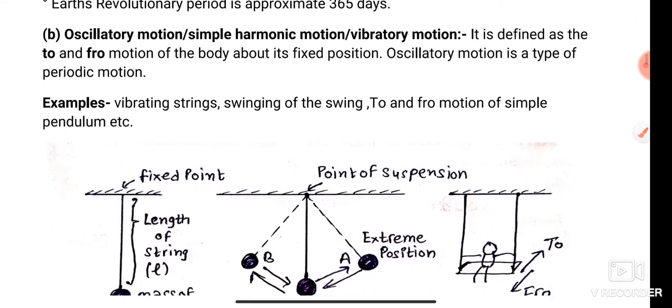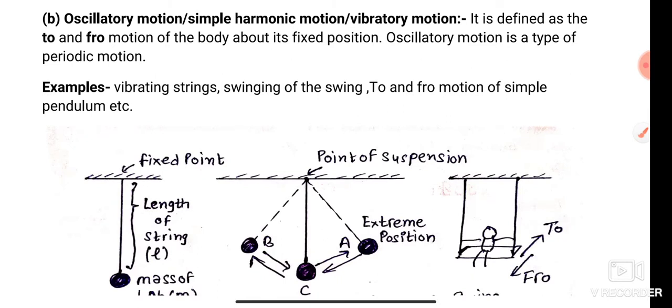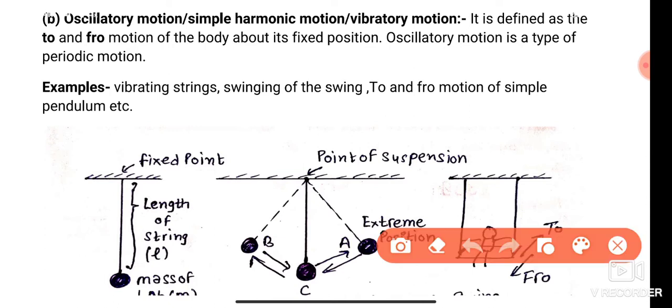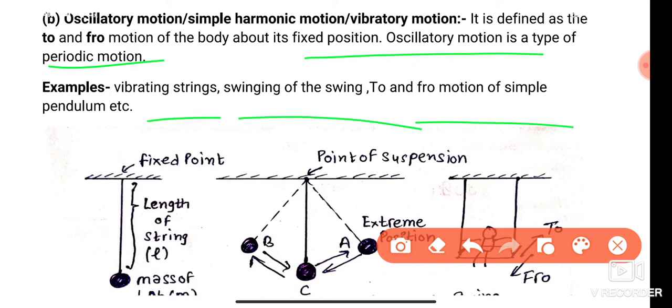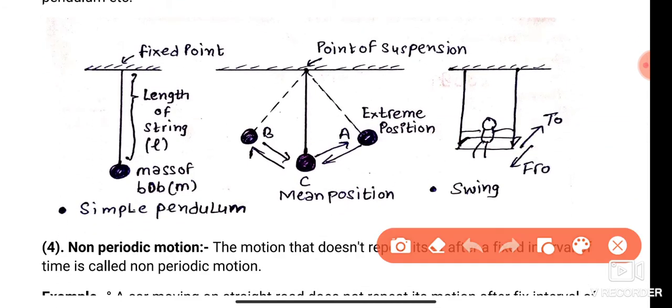Next is oscillatory motion, also called simple harmonic motion or vibratory motion. It is defined as the to and fro motion of an object or body about its fixed position. Oscillatory motion is a type of periodic motion. Examples: vibrating strings and the swinging of a pendulum, the to and fro motion of a simple pendulum, are examples of oscillatory and periodic motion.